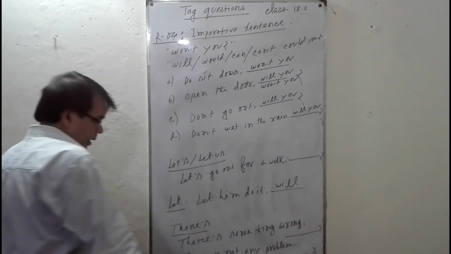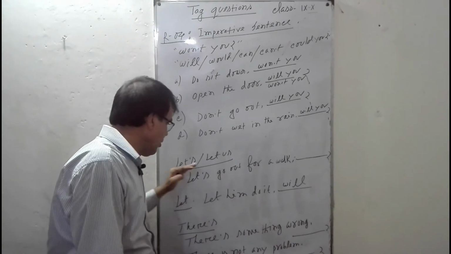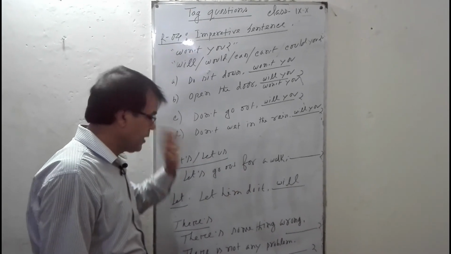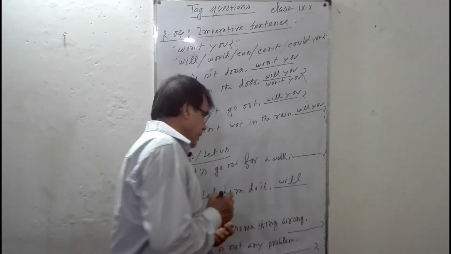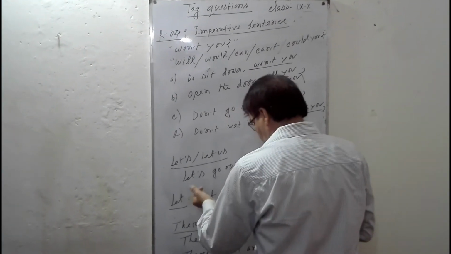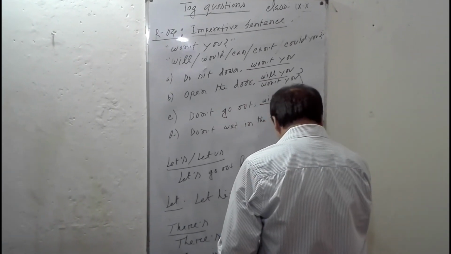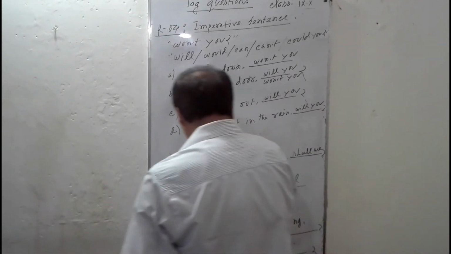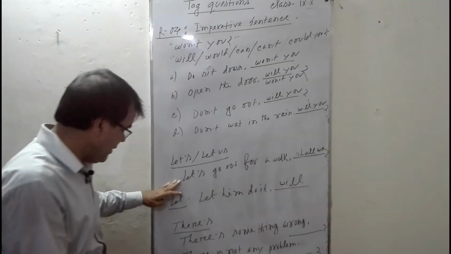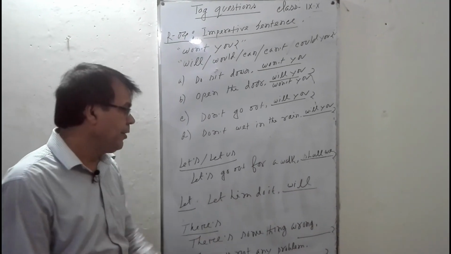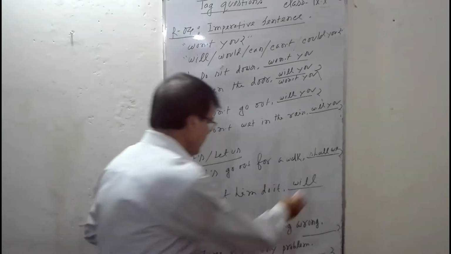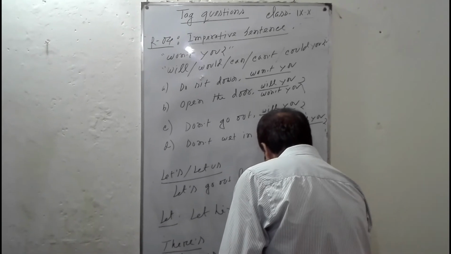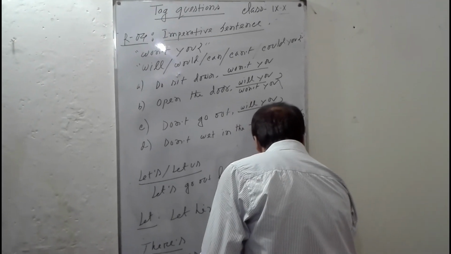When the imperative sentence starts with let's, then we use shall we in the question tag. For example, let's go out for a walk, shall we? When the imperative sentence starts with let, then we use will you only.